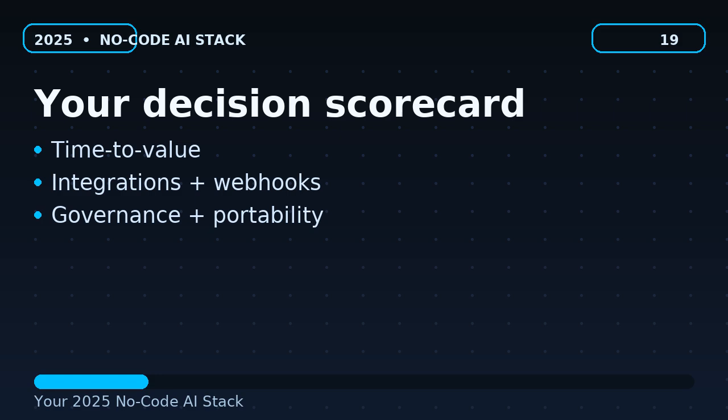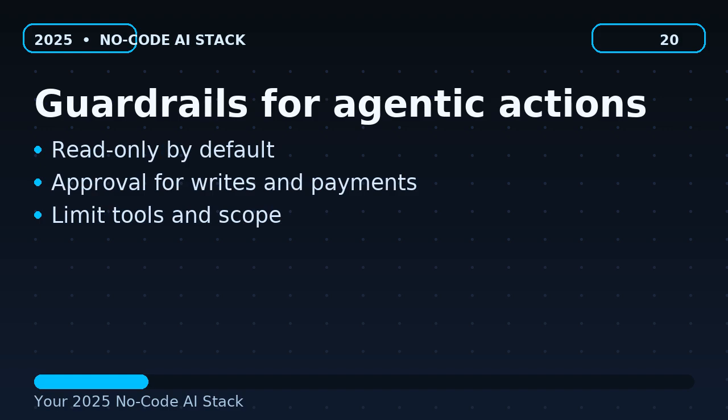Your decision scorecard. On-screen bullets: time to value. Integrations plus webhooks. Governance plus portability. Voiceover: Use a scorecard. Rate tools by time to value, integrations, governance like SSO and audit logs, and portability, so you can switch later.